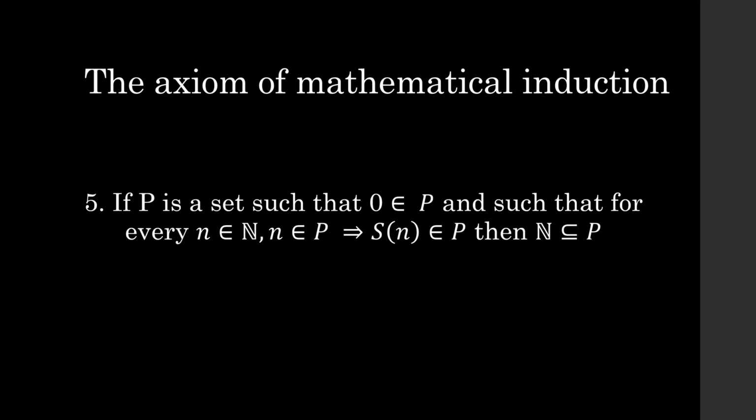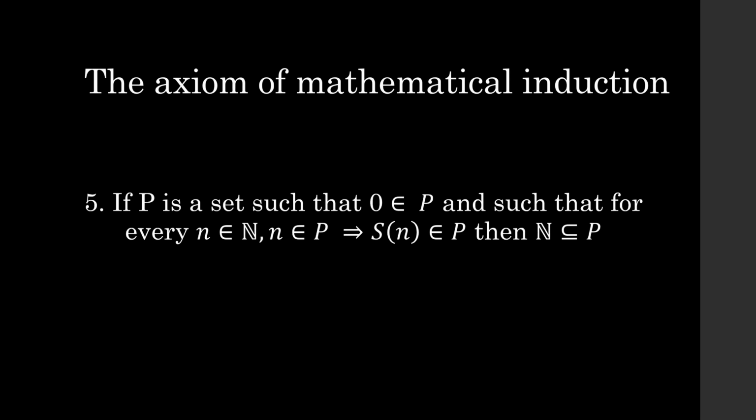Then we know that the natural numbers are a subset of P. So this may all seem very confusing. Let's try to think about this more concretely. So we have a set, right? P. We don't really know what that set is. And we know that 0 is in P, and we know that if there is a natural number in P, then the successor of that natural number is also in P.